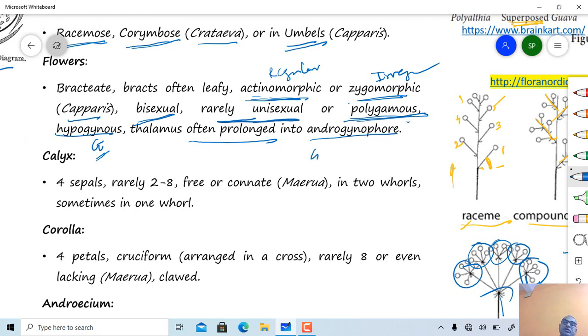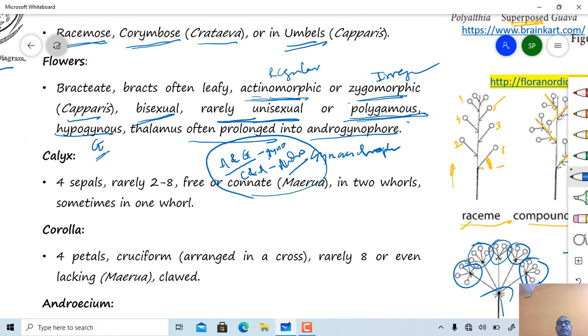Gynophore means an internode present between androecium and gynoecium. If an internode is present between corolla and androecium, this condition is called androphore. And if androphore and gynophore are both present together, it is called gynandrophore or androgynophore condition.